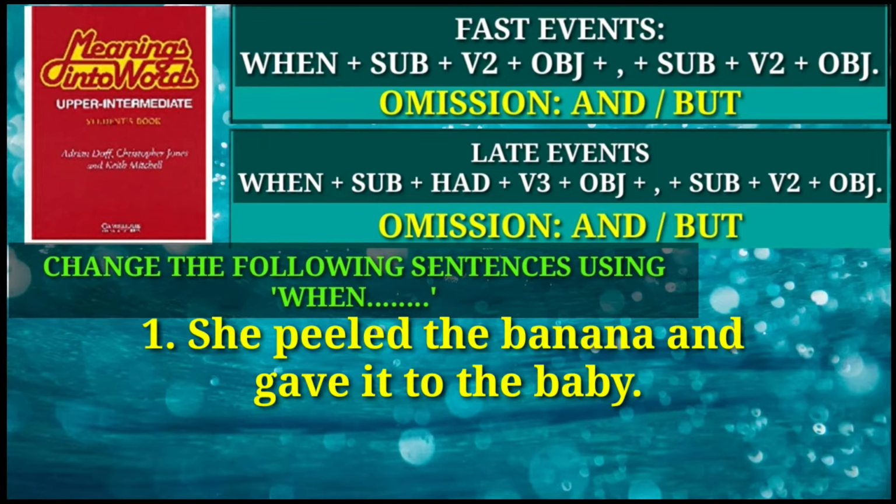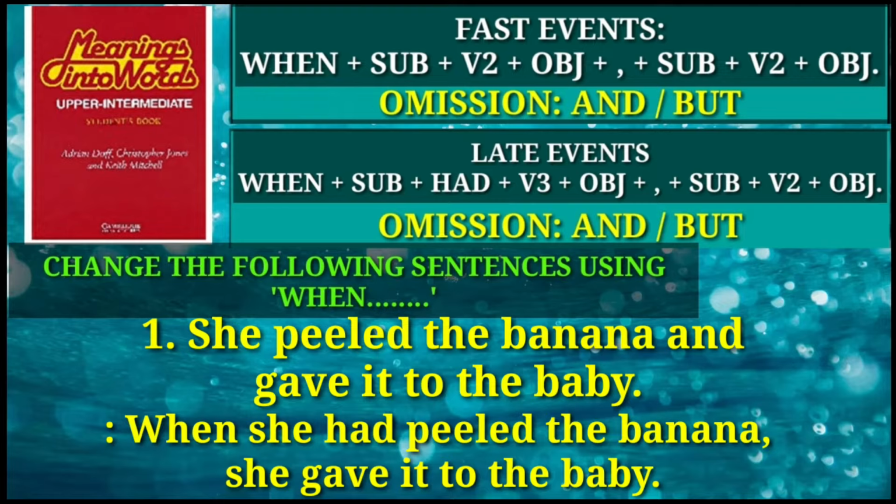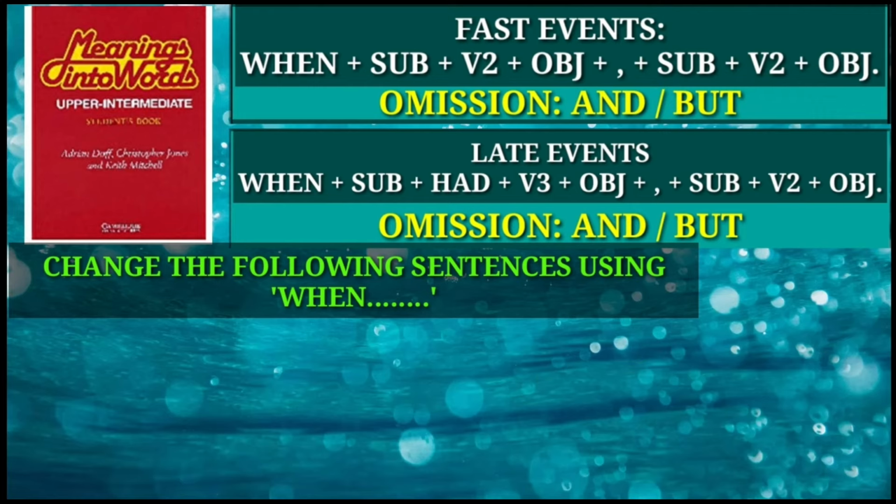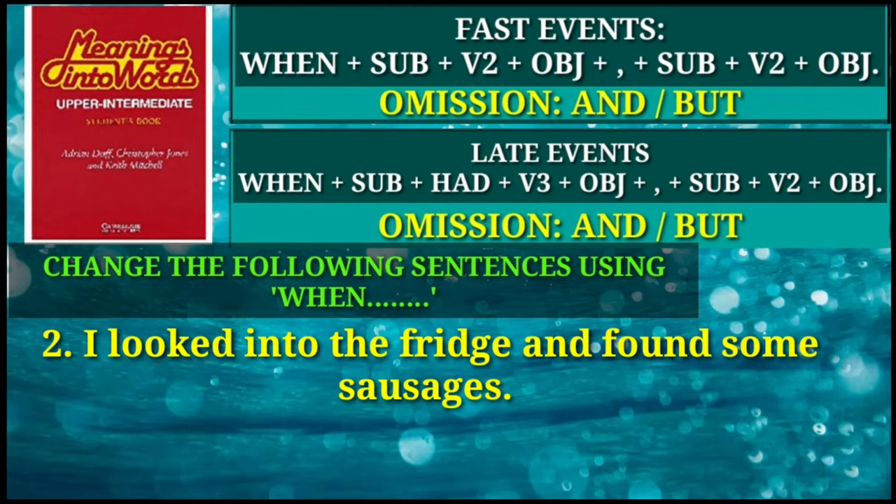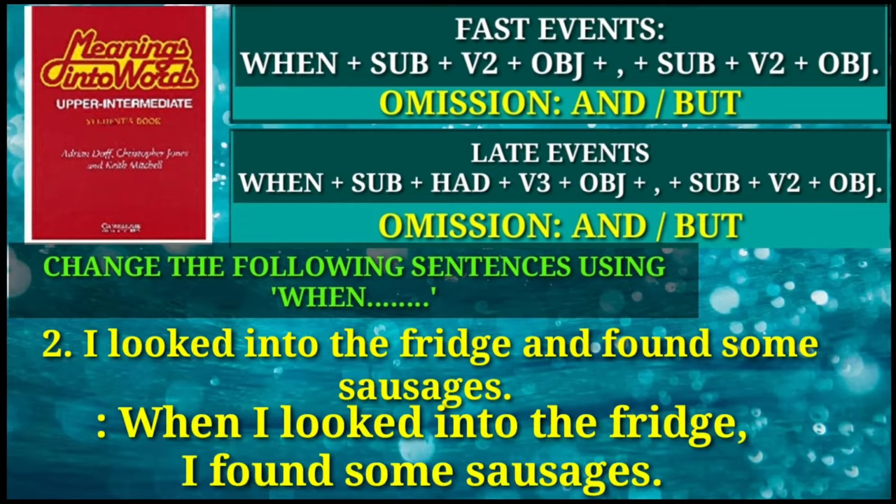Question number 1. She peeled the banana and gave it to the baby. This question is related with late event. So its answer is: when she had peeled the banana, she gave it to the baby. Question number 2. I looked into the fridge and found some sausages. This question is related with fast event. And the answer is: when I looked into the fridge, I found some sausages.